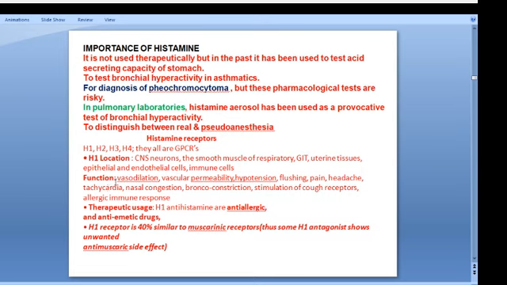The basic functions of these H1 receptors are vasodilation, vascular permeability, hypotension, flushing, pain, headache, tachycardia, nasal congestion, bronchoconstriction, stimulation of cough, and the allergic immune response. The therapeutic use is that the antihistamines are anti-allergic and anti-emetics. H1 receptors have 40% similarity to the muscarinic receptor. This way, H1 antihistamines show unwanted anti-muscarinic effects.